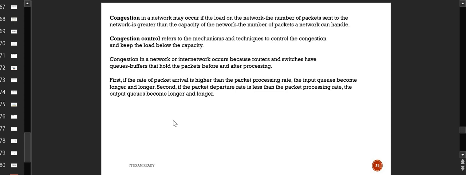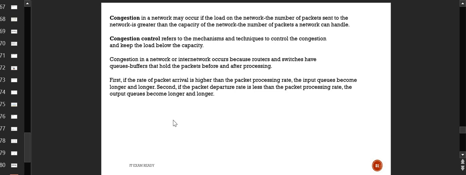Similar things can happen in the network also. We know that there will be a sender and a receiver. If the sender is sending data at a very high rate to the receiver, and the receiver does not have the capability and capacity to handle those packets, then there will be congestion in the network, because the incoming rate is very high compared to the processing that can be done at the receiver side.